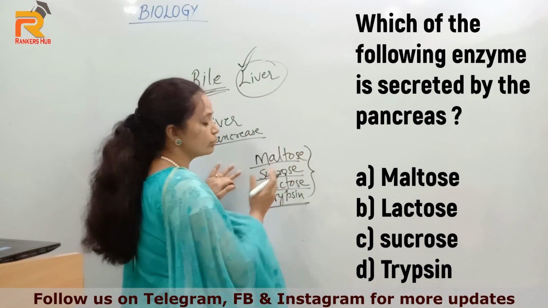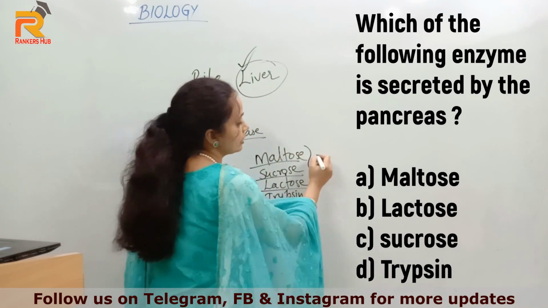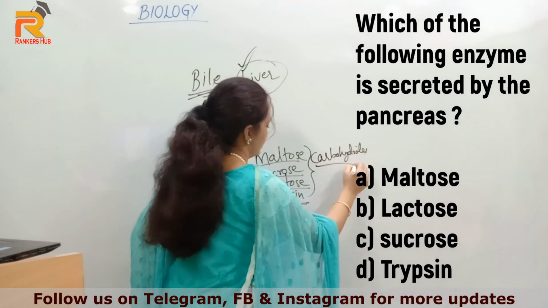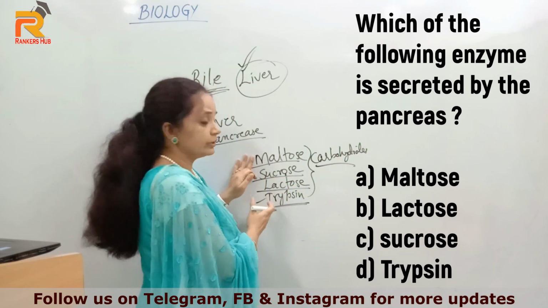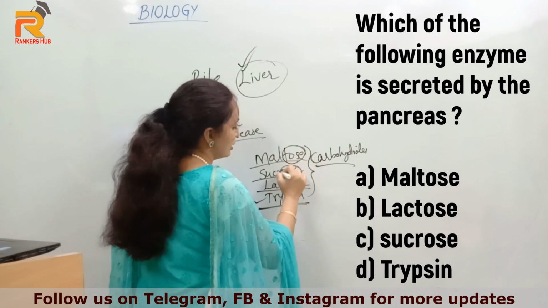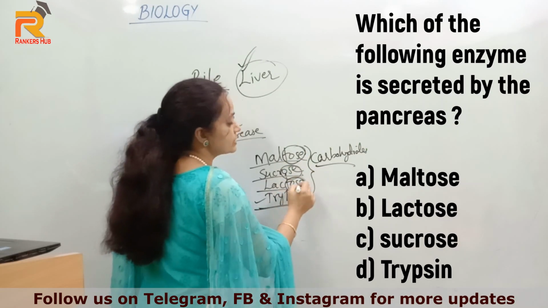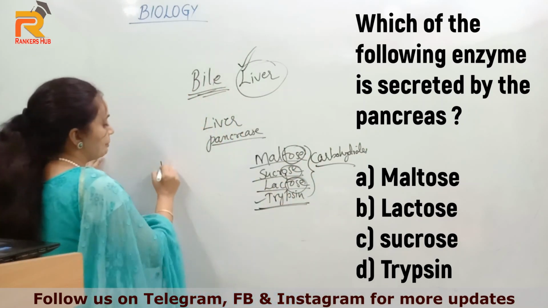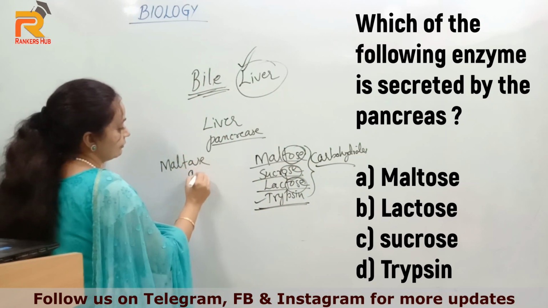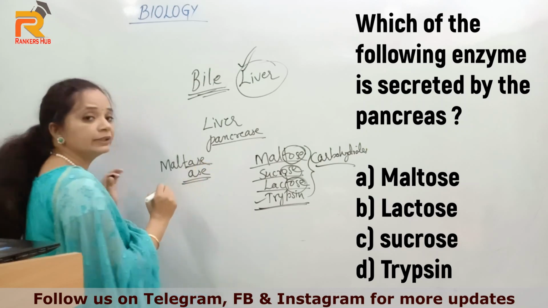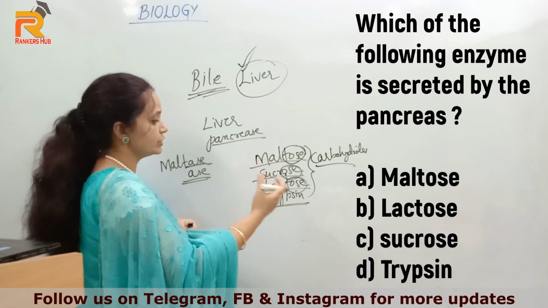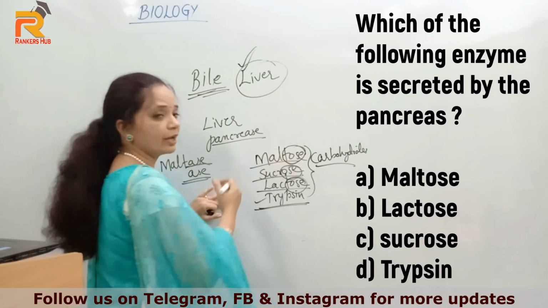So what about maltose, sucrose and lactose? They are carbohydrates. They are not enzymes. When it is sucrose, maltose or lactose, they are called carbohydrates. But maltase, sucrase, when there is an 'ase' added, it is an enzyme. So it is very easy to identify the enzymes, right?